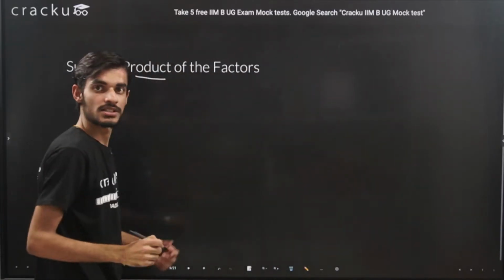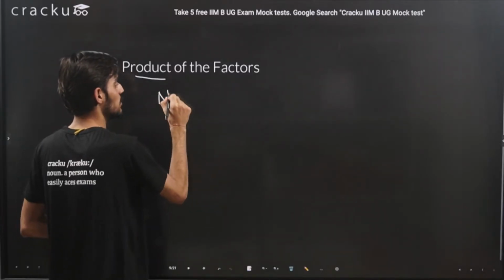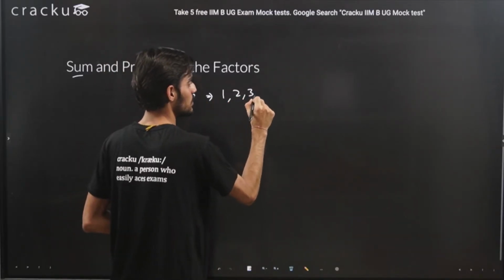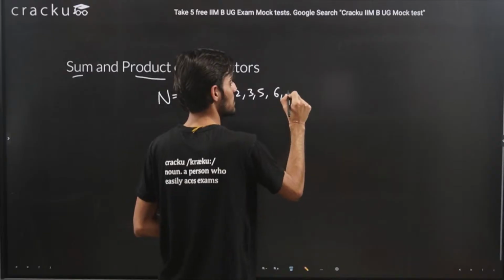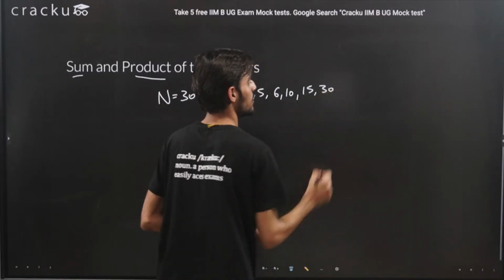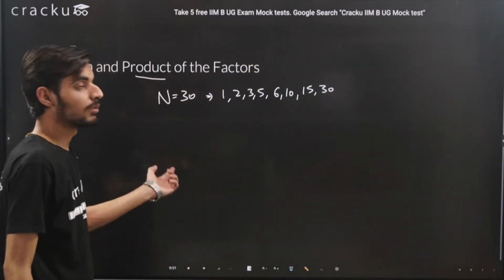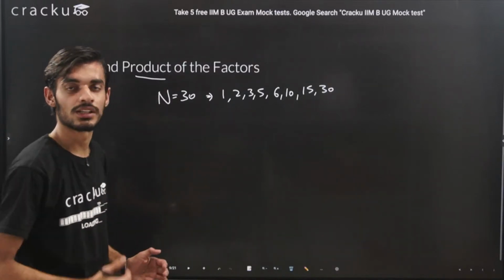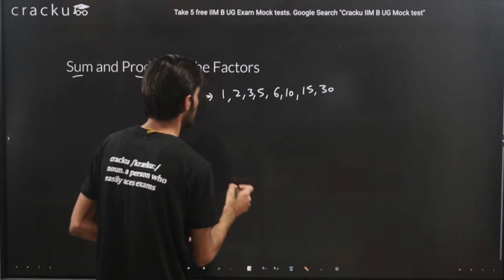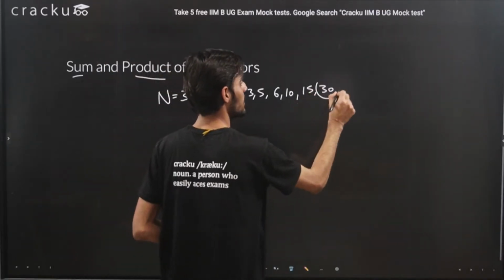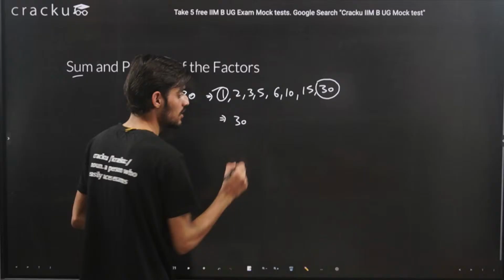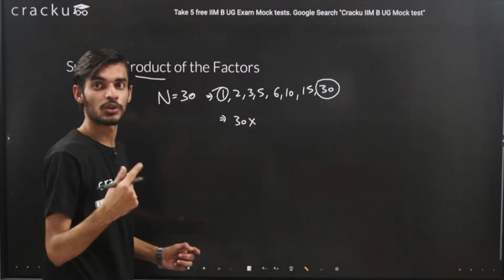Okay, again taking the same example, that is n is equal to 30. So again 1, 2, 3, 5, 6, 10, 15 and 30. Even though I can tell you the direct formula, we should see how we arrive at the formula, so clarity should come, right? Okay, so here what you can notice is the product of 1 and 30. What will be the product of 1 and 30? Of course 30.